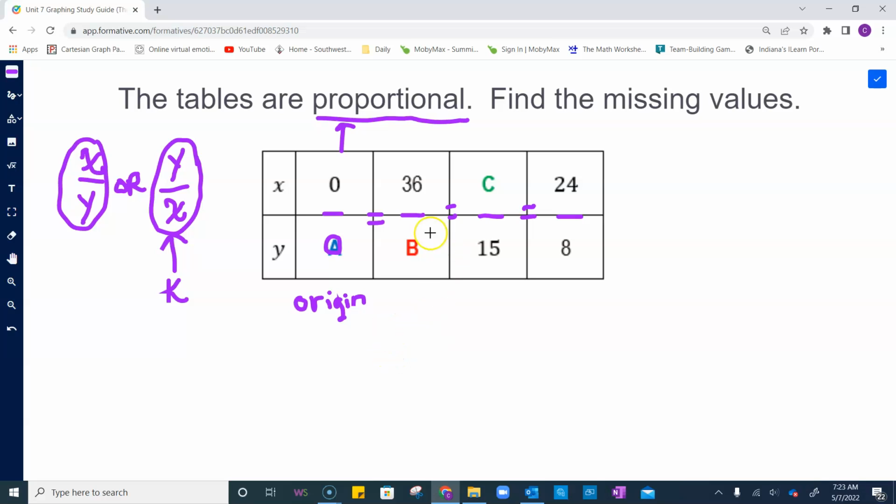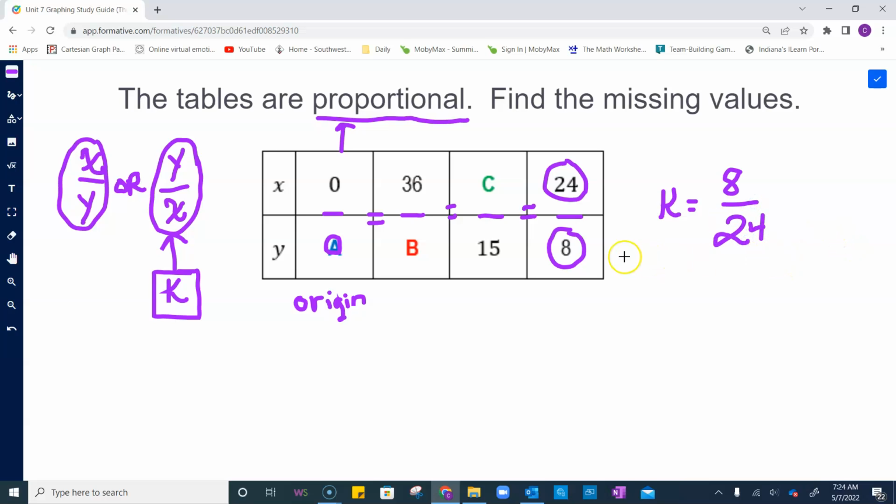So the next one, I'm looking at this one, and it's 36 to B and then 15 to C. Looking at these, I can't tell what B and C are because I need to know a unit ratio, or a unit rate, for this table. I need to look at this scenario, that k value. So I need to find 2 ordered pairs that I have, which are 24 to 8. This is what's going to give me my information. So I'm going to do k. K is, for the entire table, equivalent to 8 over 24.